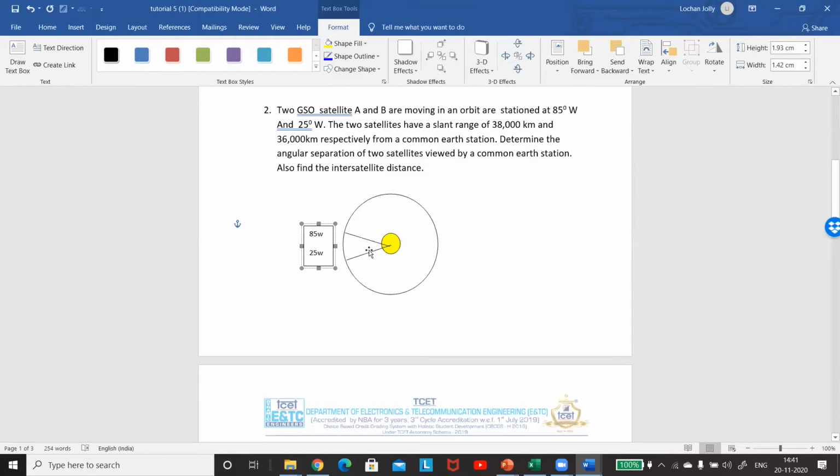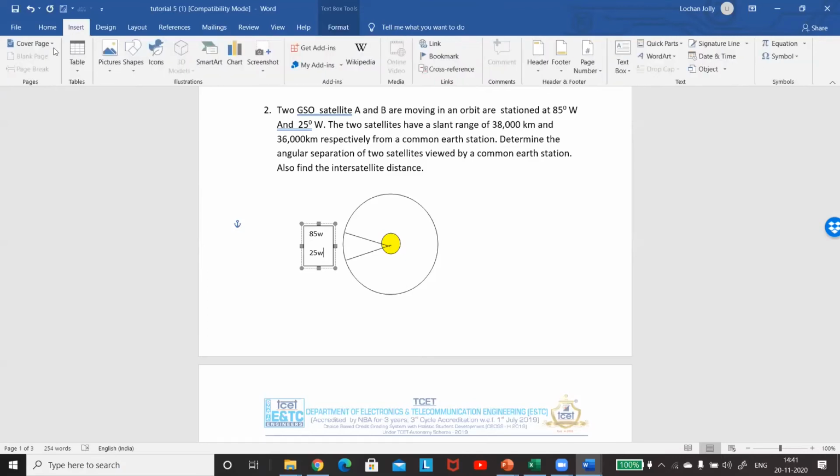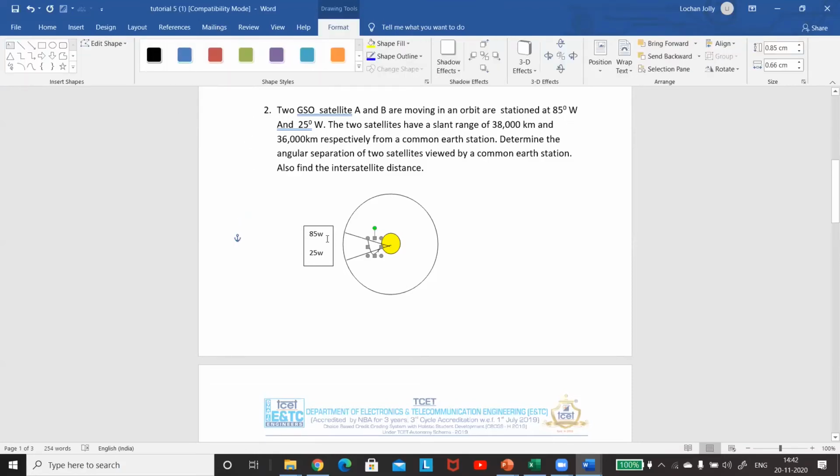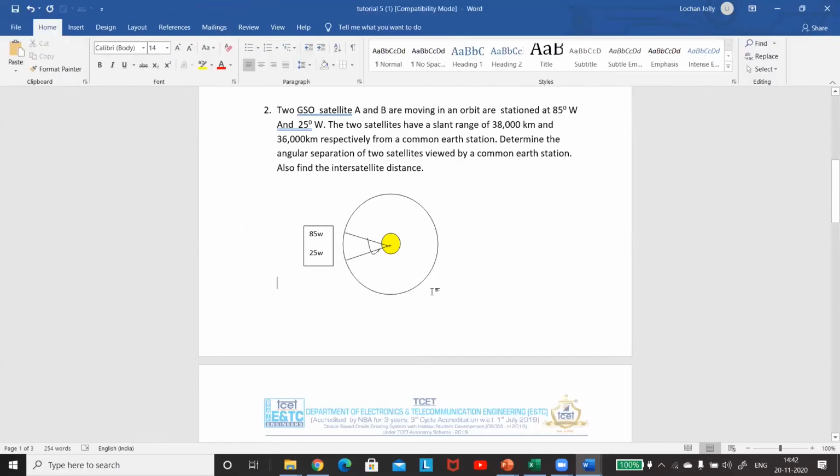So can you tell me what will be the angle between them? We found out the angle in the previous case, but in this case, what will be the angle? It's 60, correct. Now, since both are on the same side, earlier they were in different directions, so we took a sum. Now both are on the same side, so the angular distance between the satellites will be how much? 85 minus 25, which is equal to 60 degrees.